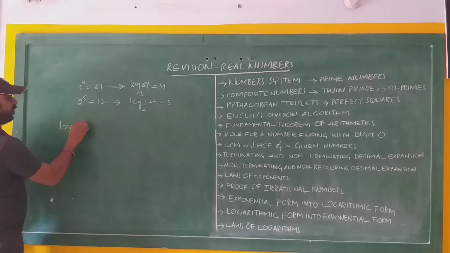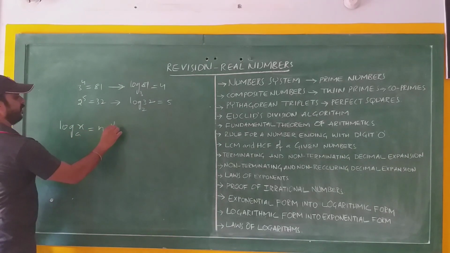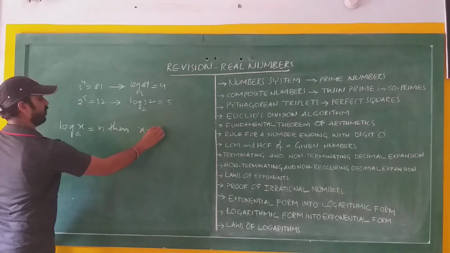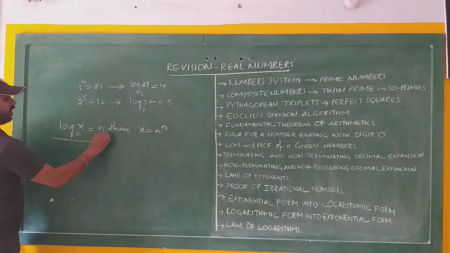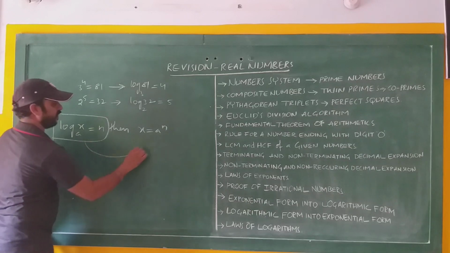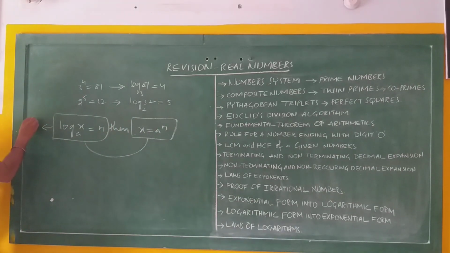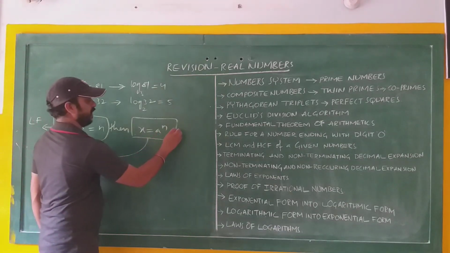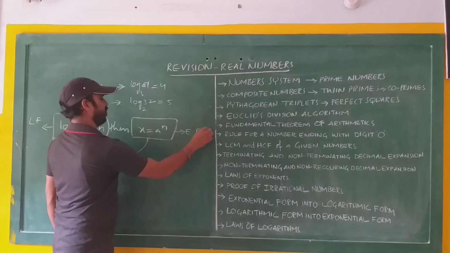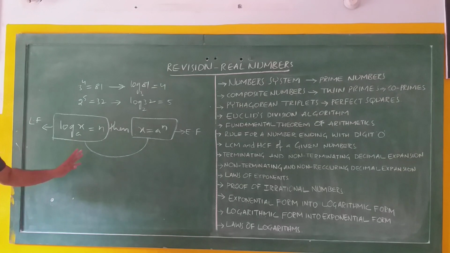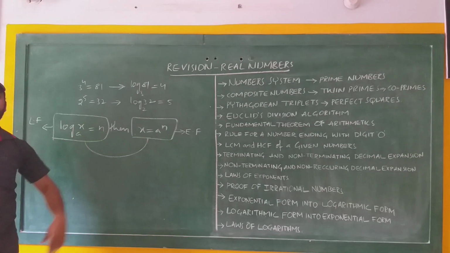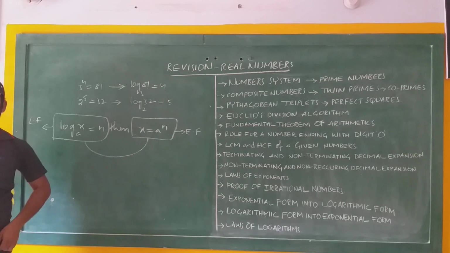Log of x to the base a equal to n, then x equal to a to the power of n. This is the logarithmic form converted into exponential form. This is very important in finding the values of given logarithms.